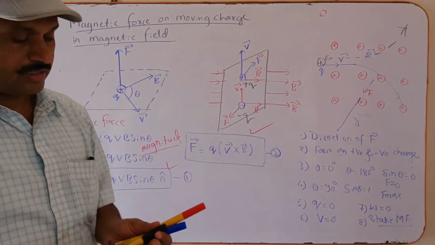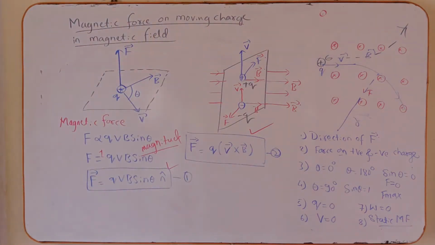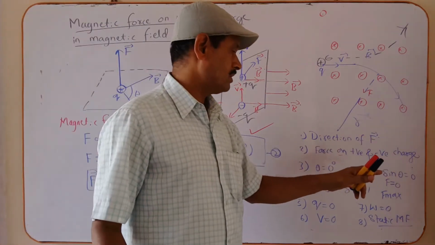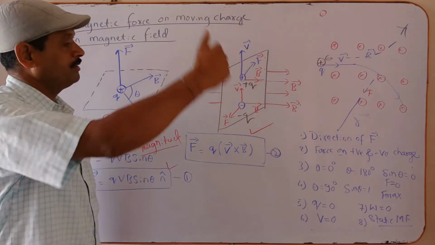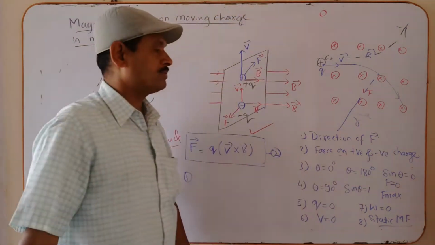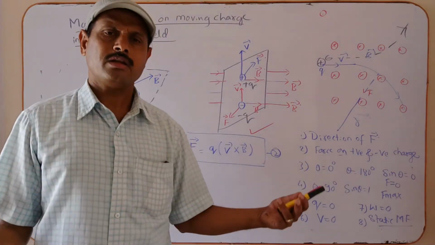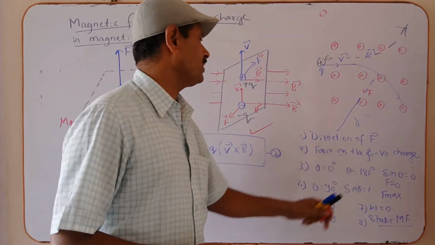Like that. Yes, now we come to the point. Already you know this one, the first point: direction of the force. The direction of the force is always perpendicular to the plane containing the velocity vector and the magnetic field vector. Second point: force on positive and negative charge in the same magnetic field is in opposite directions. Yes. Now theta equal to 0 or 180 degrees.